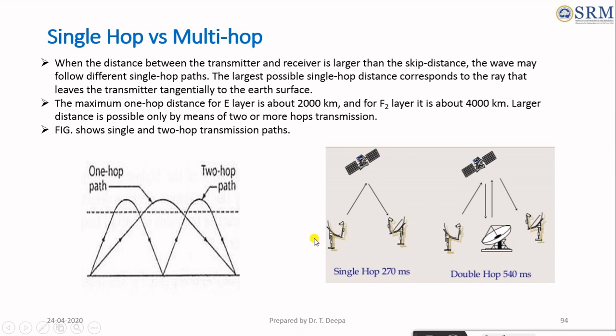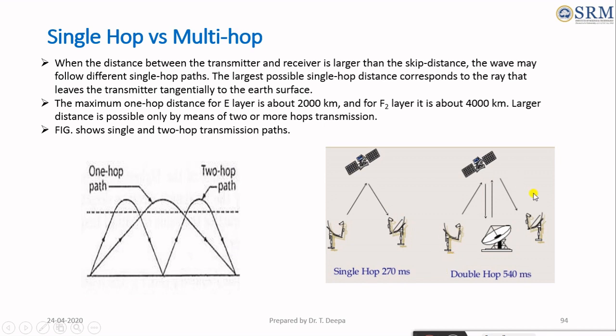Now you come to know the difference between single-hop and multi-hop. The figure shows the single-hop transmission path and the two-hop transmission path. For example, here is radio wave propagation between the satellite and the earth. This example is single-hop transmission between the earth and satellite, where the communication has a propagation delay of 270 milliseconds.